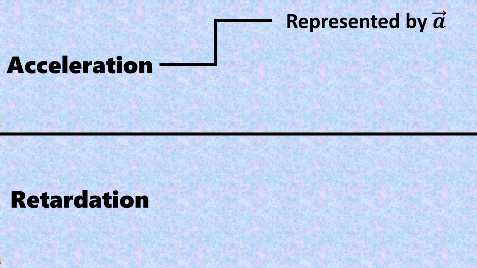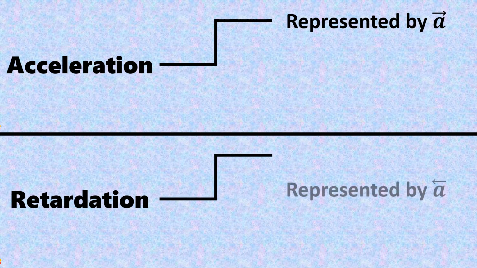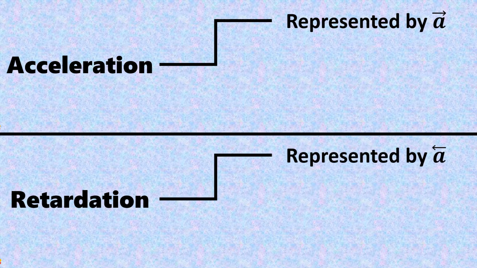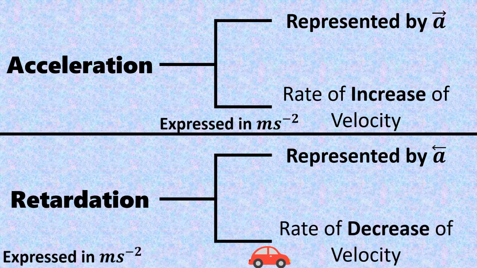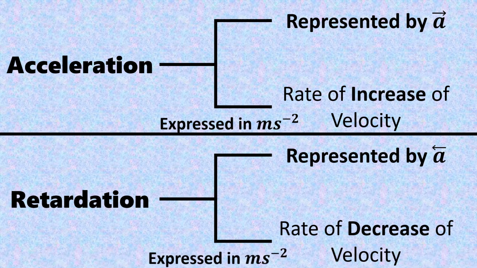Now, let us hop into acceleration and retardation. Acceleration is represented by A with an arrow pointing towards right, and retardation is represented by A with an arrow pointing towards left. Both of them are related, as acceleration is the rate of increase of velocity with time and retardation is the rate of decrease of velocity with time.